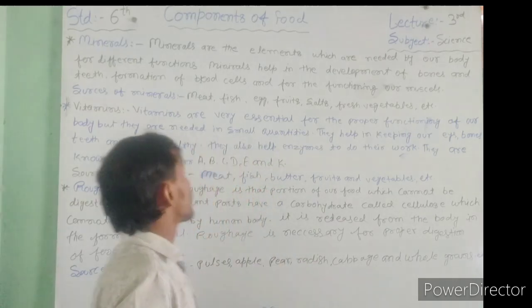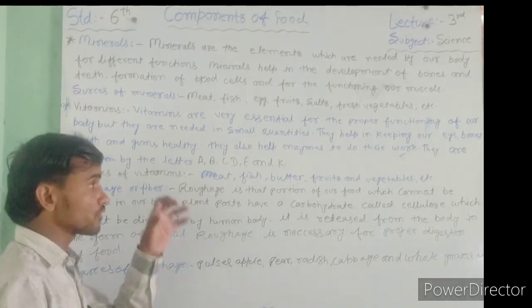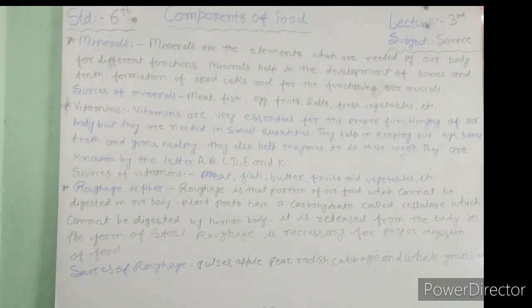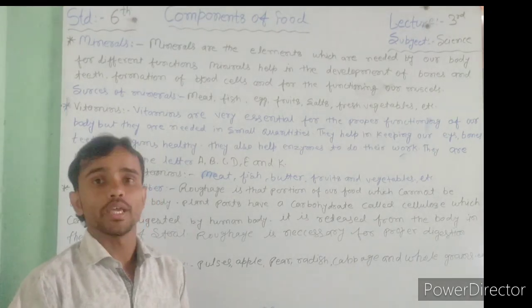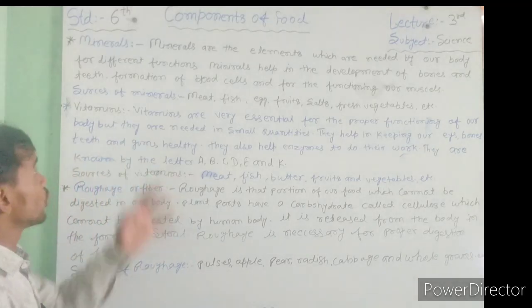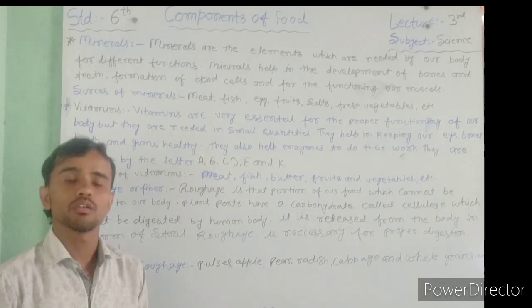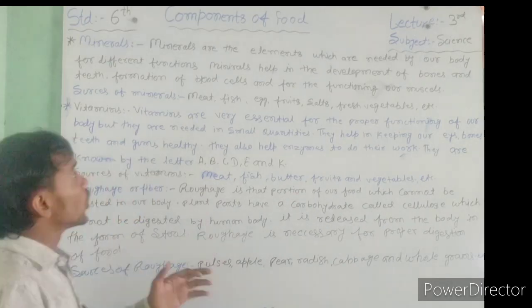My dear students, today's first topic is minerals. There are 7 components of food, and minerals are the 4th component of food. Minerals are also available for our life and our body. Minerals are the elements which are needed by our body